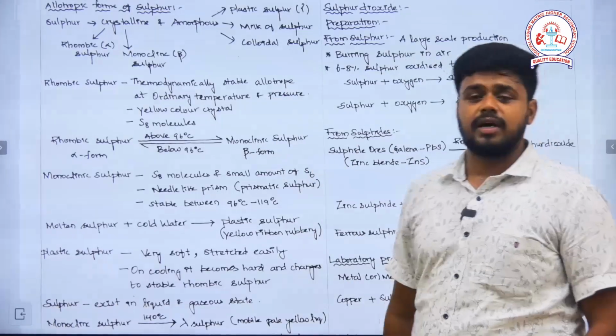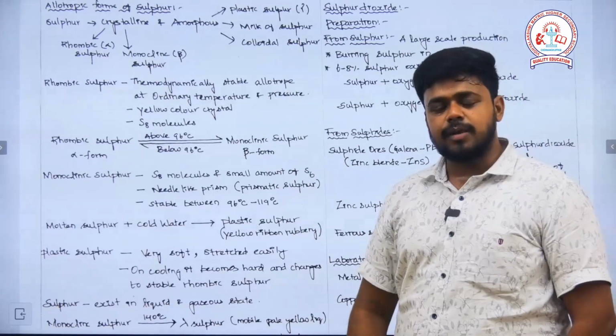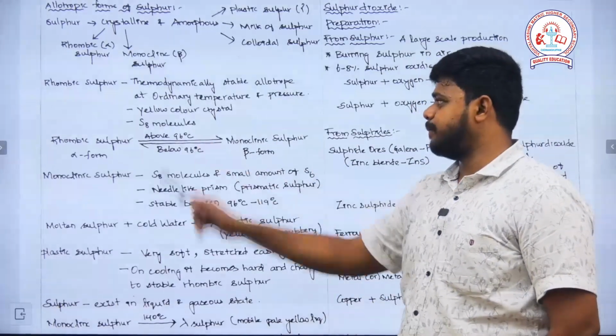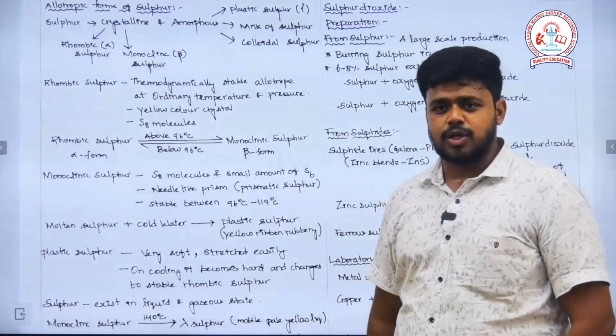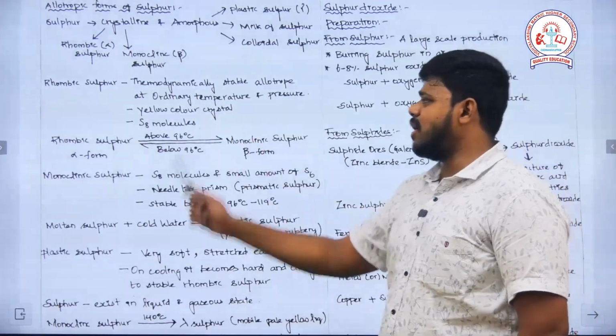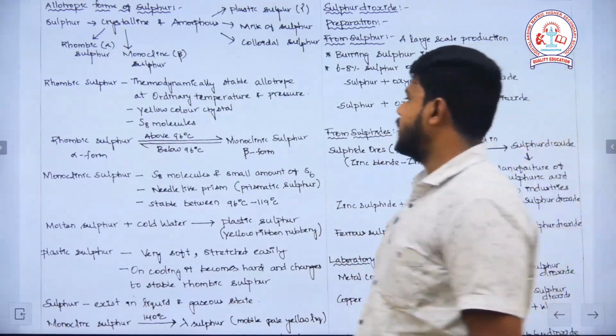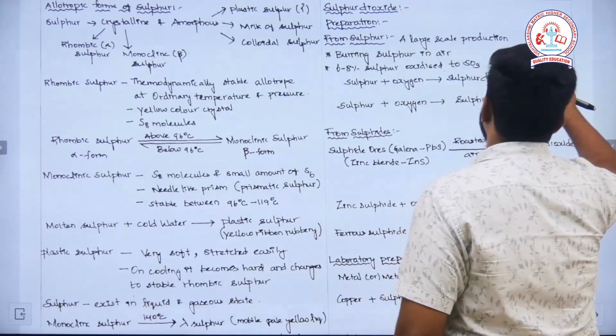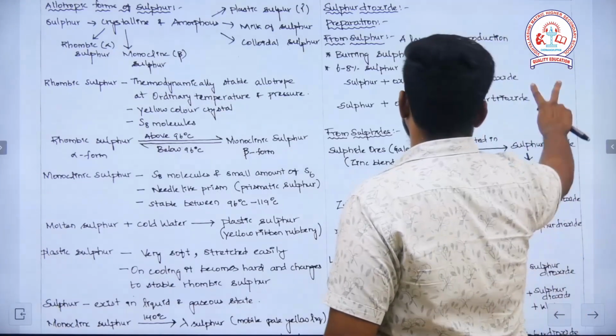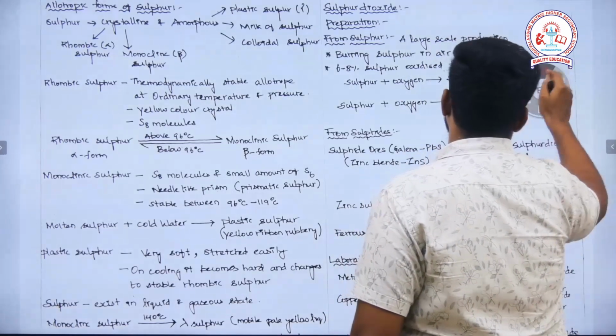Among these allotropes of sulfur, the one which is thermodynamically more stable is rhombic sulfur at room temperature and pressure. It exists in the form of yellow colored crystals, and sulfur exists in the form of an S8 molecule, just like a crown shape.